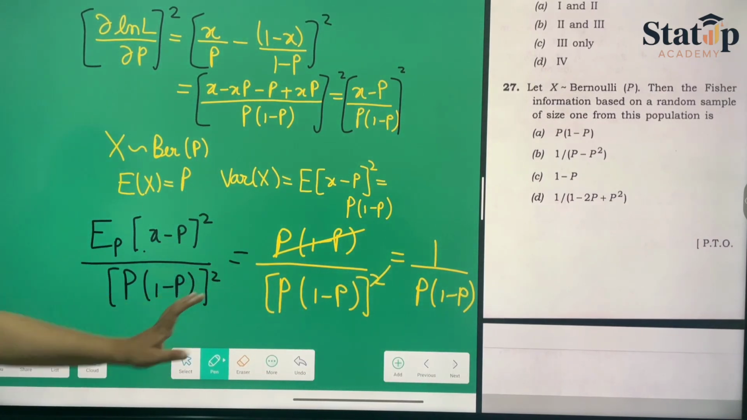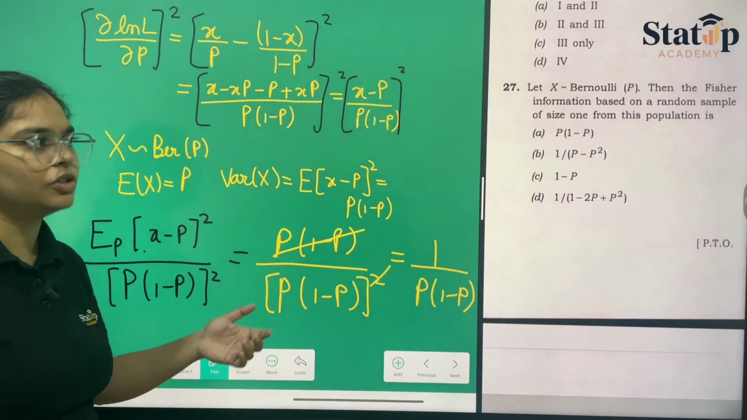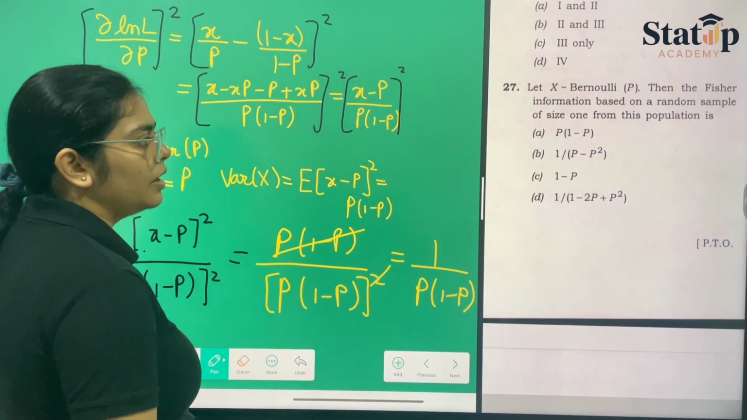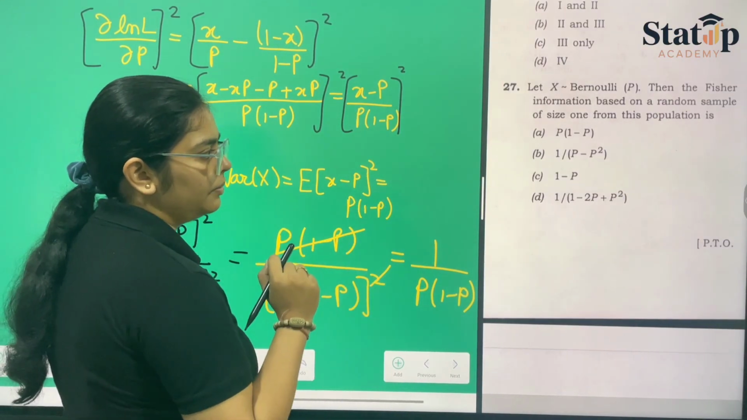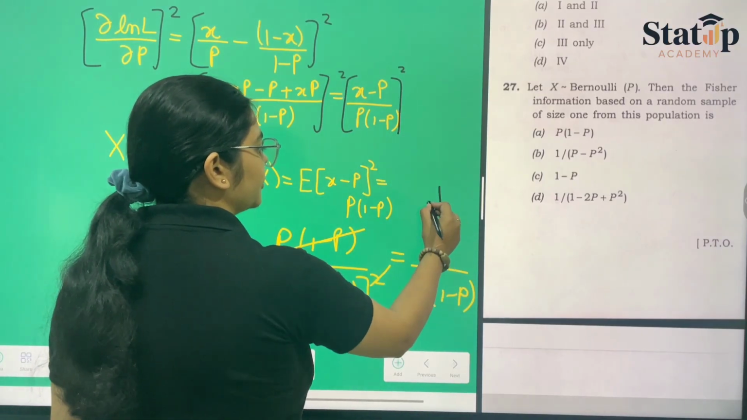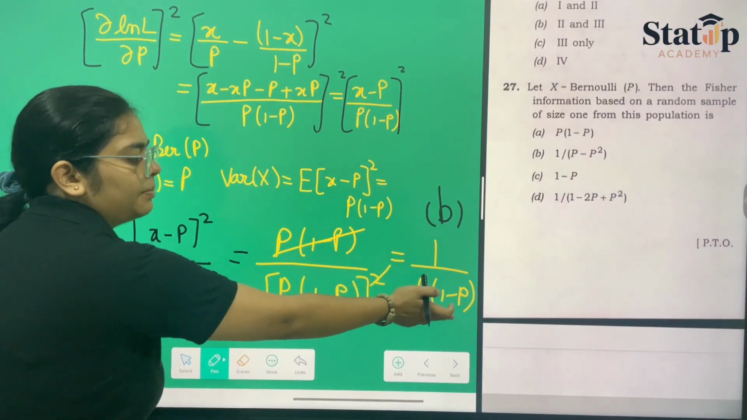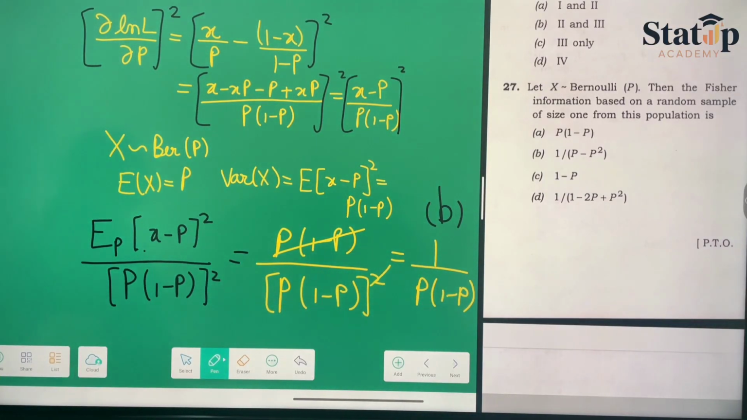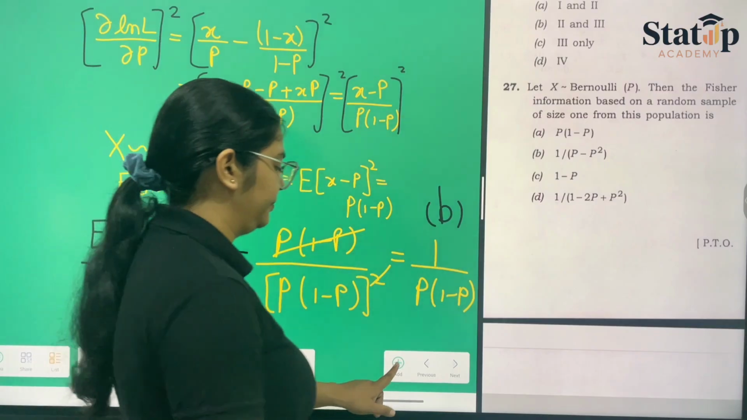Okay, this is our final answer for Fisher's information for the Bernoulli distribution, and hence option number B is the correct option. They have just multiplied p inside, we haven't. That is the only difference. You can multiply it also. So this is your final answer for question number 27.